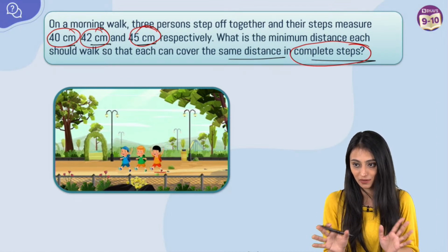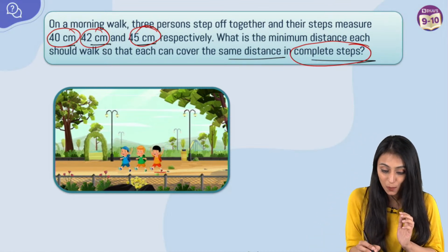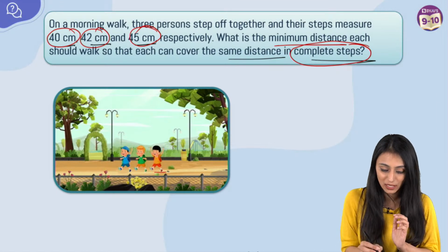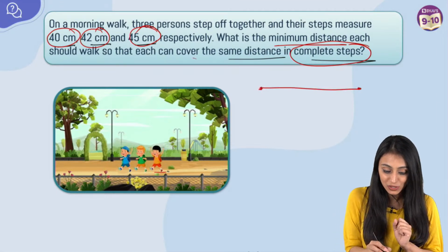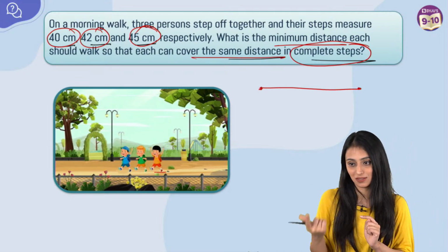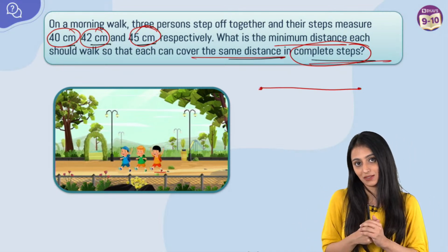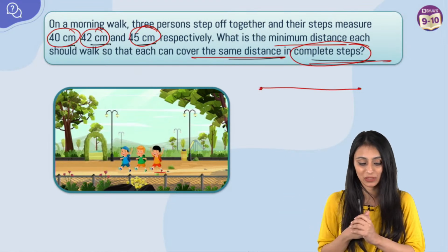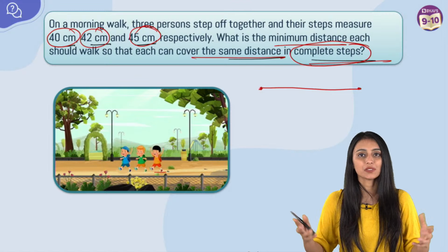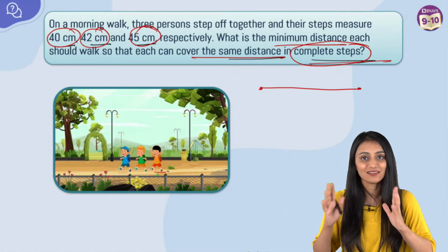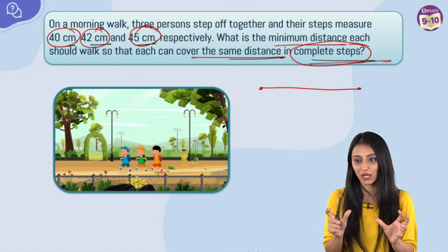Decimal will not work here. Complete steps we have to take. So how much minimum distance can they all walk? Let's suppose this is the distance that they are walking. They all should walk so they can cover the same distance in complete steps. I don't know what that same distance is. Is it 3000? Is it 4000? Is it 4500? That minimum distance we have to find out.